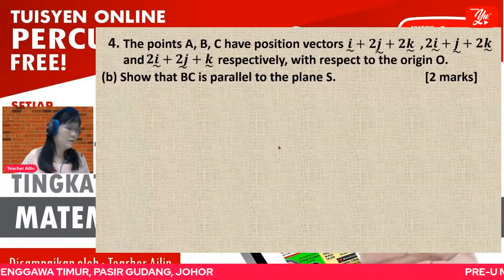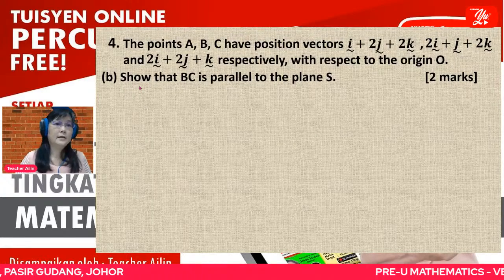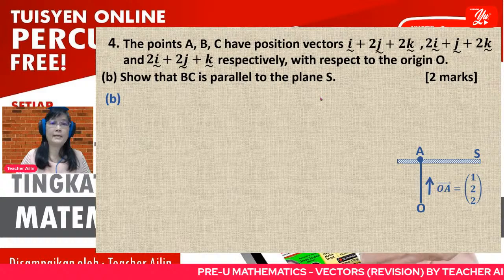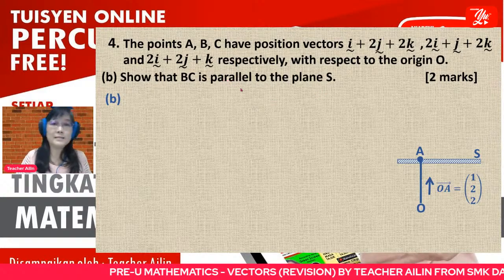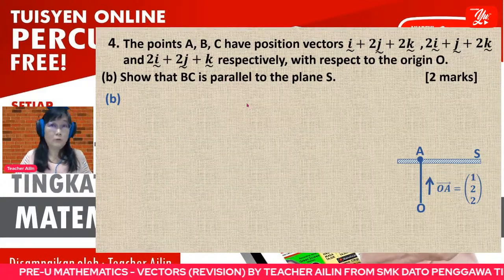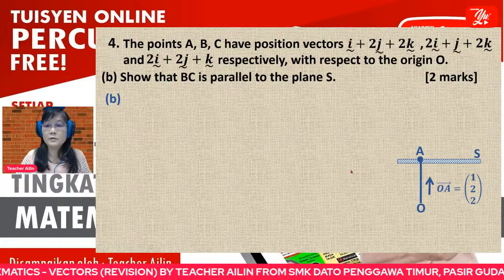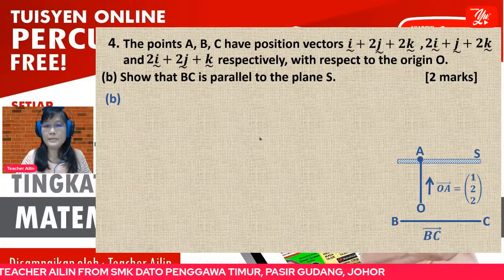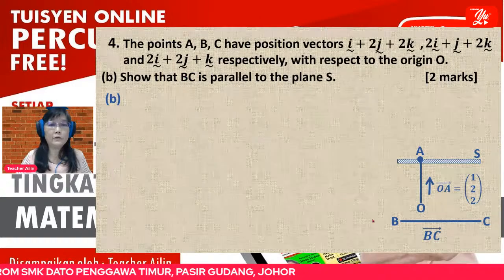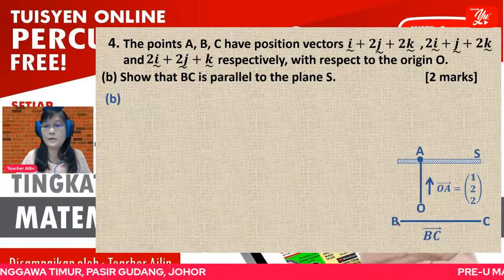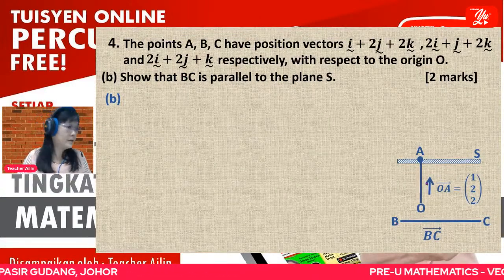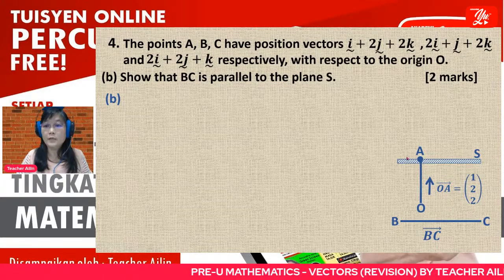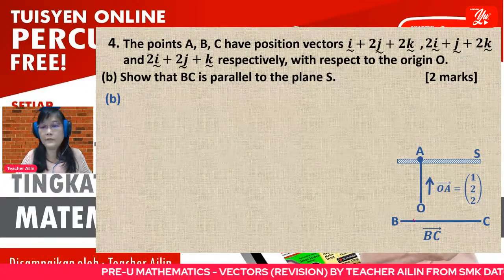Okay. So then I go very fast. Then the second one, show that BC is parallel with plane S. When you see parallel, it doesn't mean that you have to use the cross product. You have to be very careful. So I encourage you to draw the diagram. So this is plane S, BC. You see BC, you don't have an arrow here, which means the line from point B to C. When you want to compare parallel or perpendicular, you compare vector with vector. You don't compare the plane with the straight line.